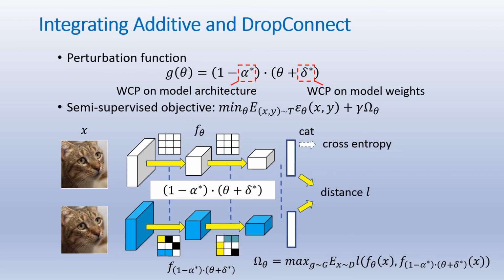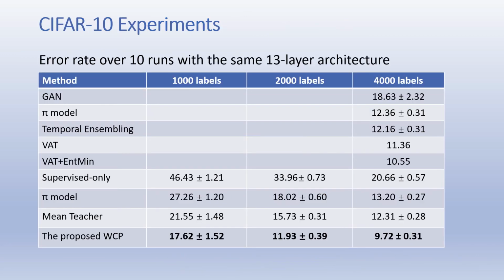Finally, we integrate both perturbations on model weights and model architecture. The semi-supervised objective is a combination of the cross-entropy of labeled data and the WCP regulator on both labeled and unlabeled data. Here we show the experimental results on the CIFAR10 dataset. The error rate is reported over 10 runs with the same 13-layer architecture. The WCP outperforms the state-of-the-art method regardless of the number of labeled data.